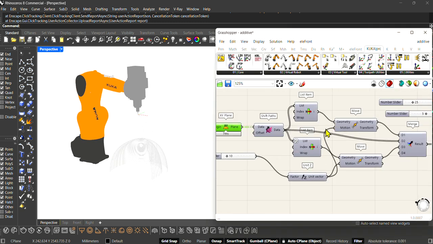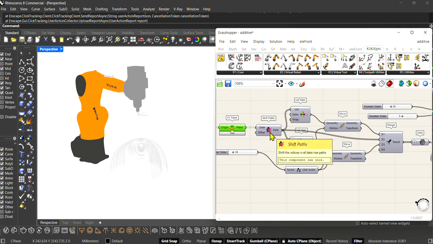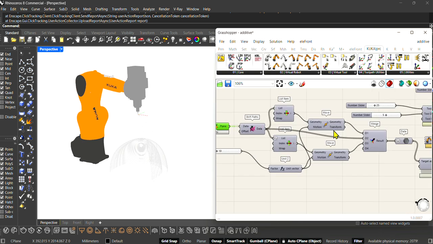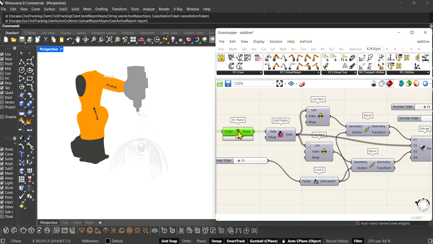And after that we need to define how the robot should move the extruder. Here we divide it.